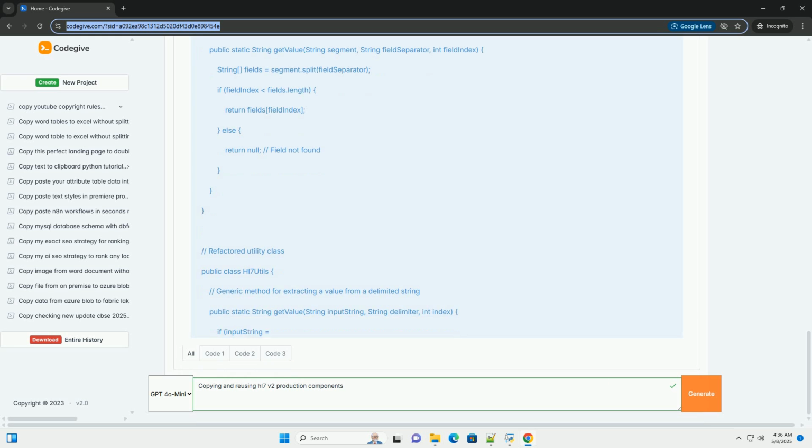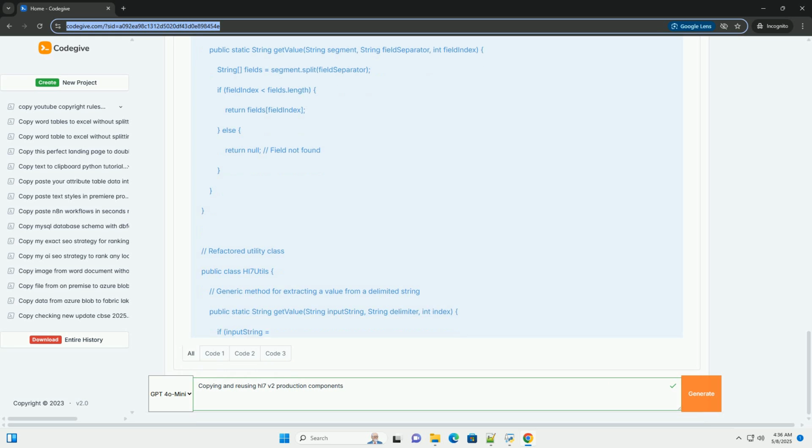Instead, rely on configuration files or databases to define routing rules, message mappings, and other system behavior. This makes it easier to adapt the system to new requirements without modifying code. Version control: treat your HL7 v2 components as code.